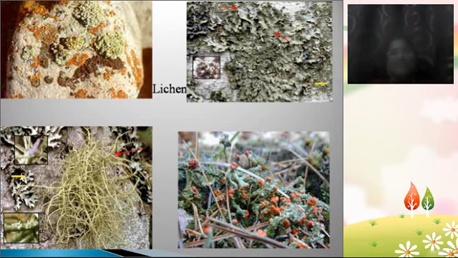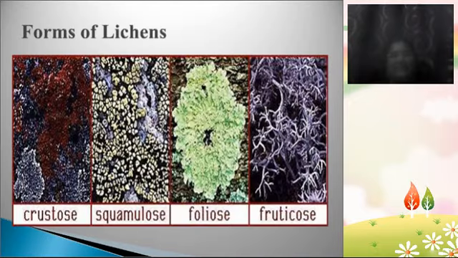So you are able to see the images of the lichens, right? These are the 4 types of lichens. Crustose lichens, which develop on the rocks, and this is foliose lichen, where the thallus, the body of the lichen, is in the form of a leaf having a dorsal surface and ventral surface, and this is like intertwined thread, that is, slender hyphae or slender branches intertwined in this structure. So 4 forms are there in lichens. Let us see in detail.